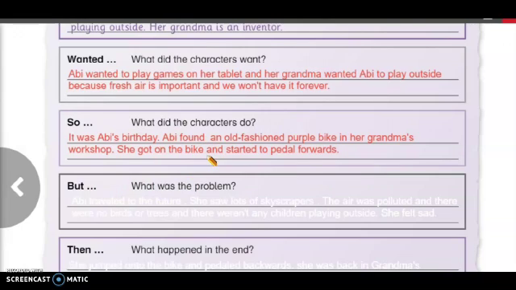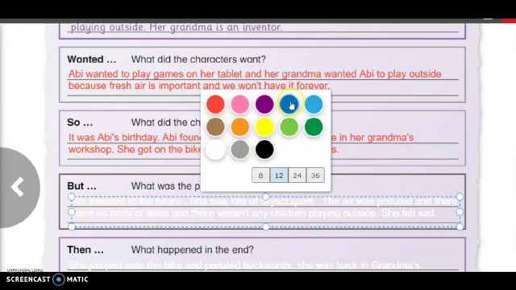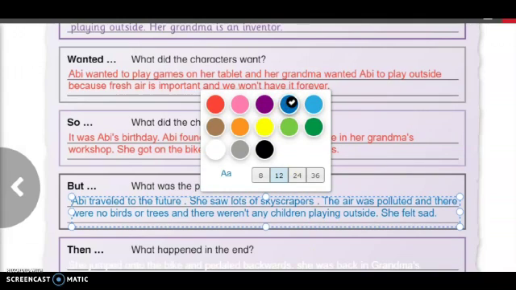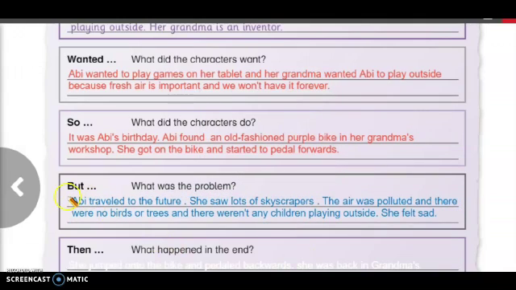The air was polluted and there weren't birds or trees. And there weren't any children playing outside. She felt sad. So this is the problem that happened in the story. And before this problem, we have to write "but": But Abby traveled to the future, and then complete the idea. Now move to the next one.